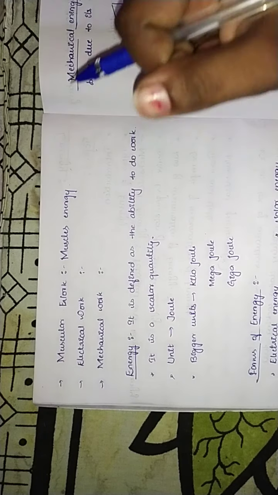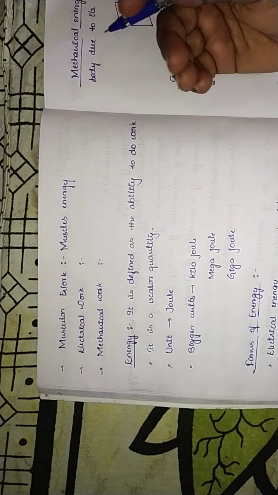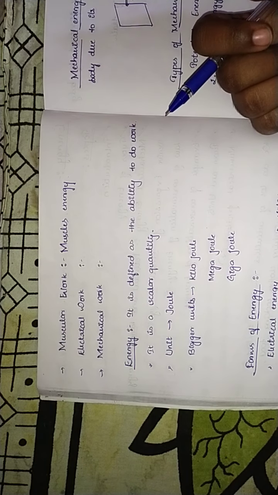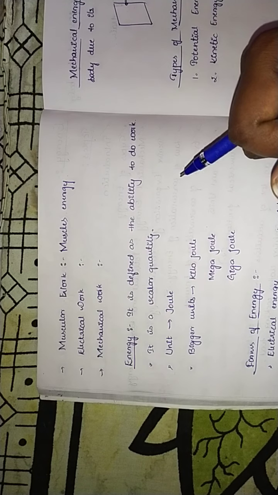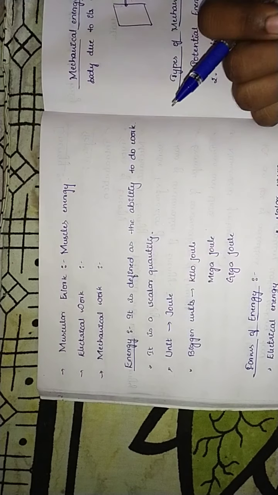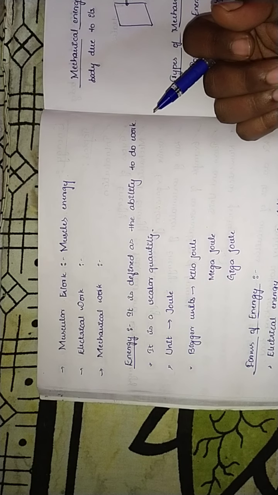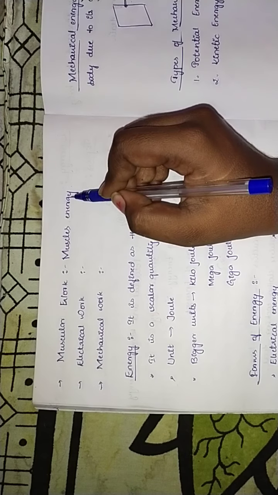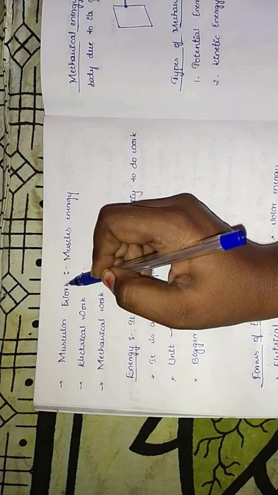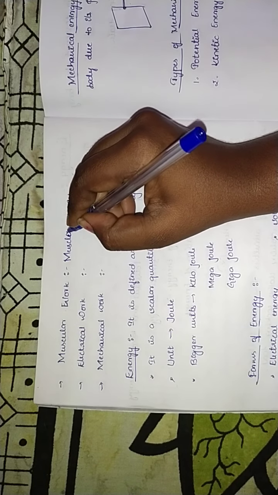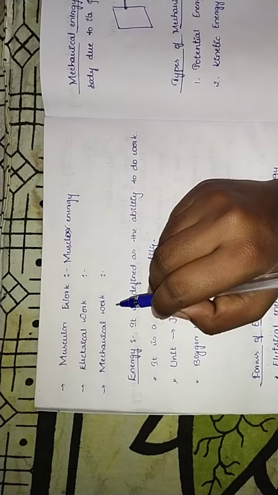When we lift a bag, lift a bucket, anything that we do with our muscles, or when bullock carts are pulled, animals take the help of muscles. Such work we call muscular work, where muscular energy is used.